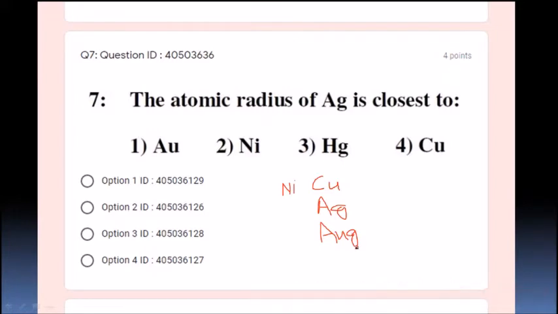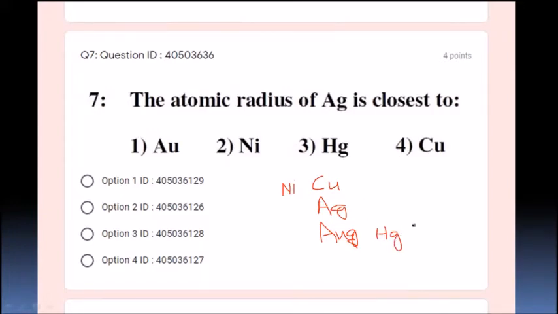Sorry, there is no G. Aurum is 79. Then what else have they given? Mercury. Mercury comes after aurum, and it is 80. The question is about atomic radius.